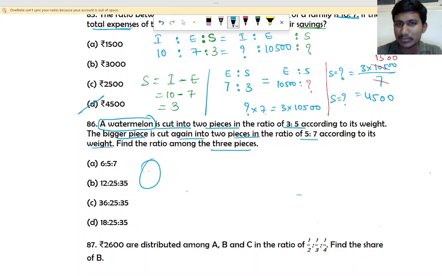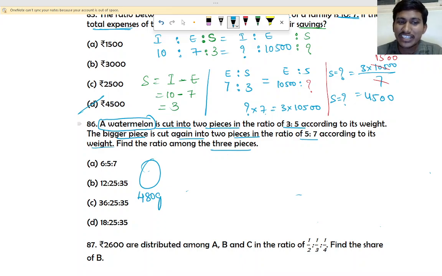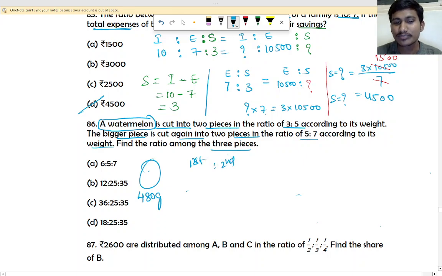So this is one watermelon. Let's take its weight as 480 gram. Why 480 gram? I will take. Okay, so here first and second cut. First and second, what is the ratio? 3:5 is there, and the second one is cut into what ratio? That is 5:7. So here how to take the weight? Now here 5:7. If you add, you will get 12, and this 3:5.